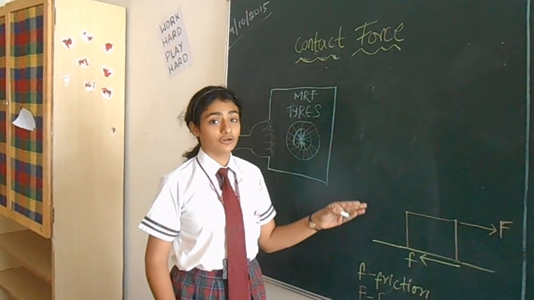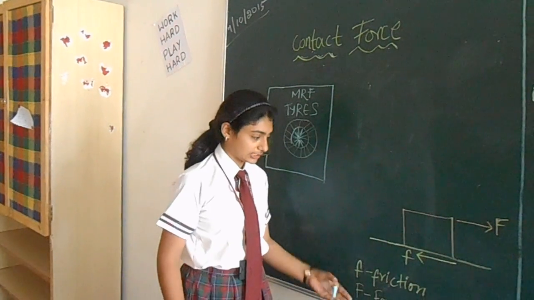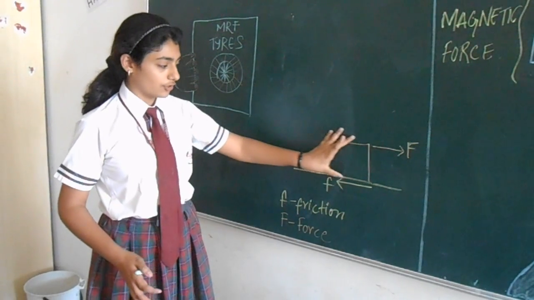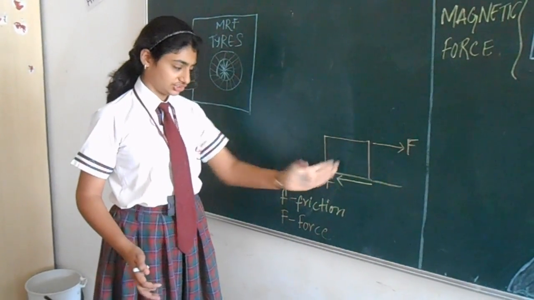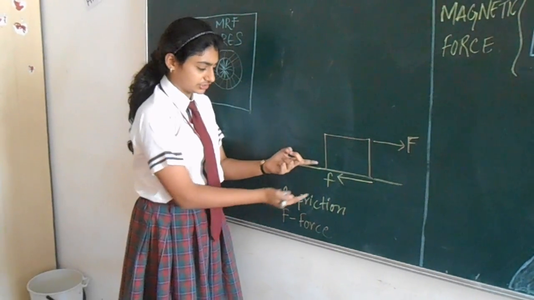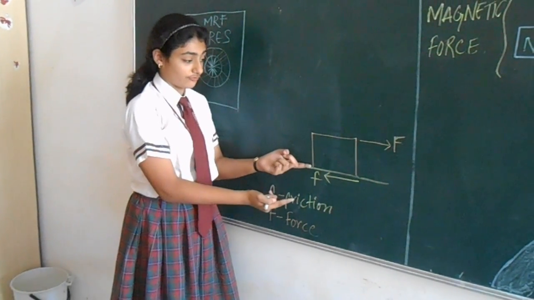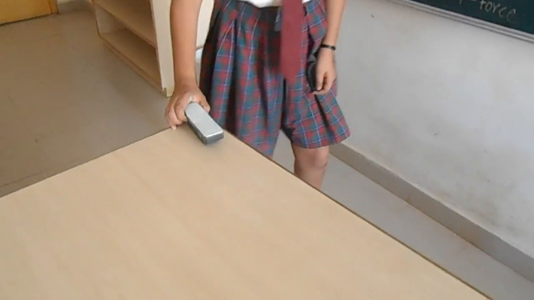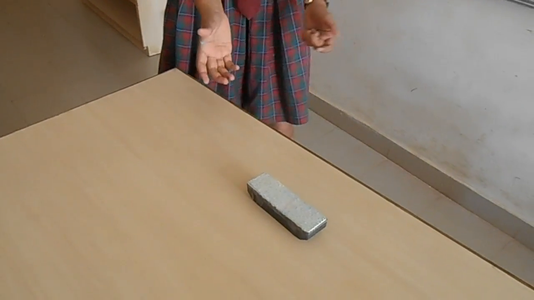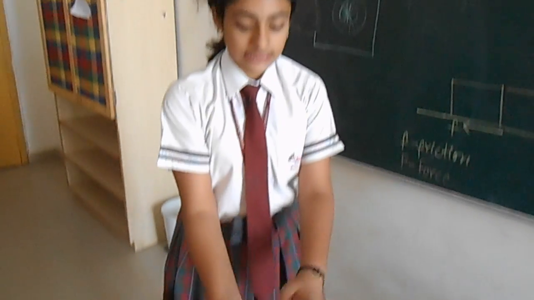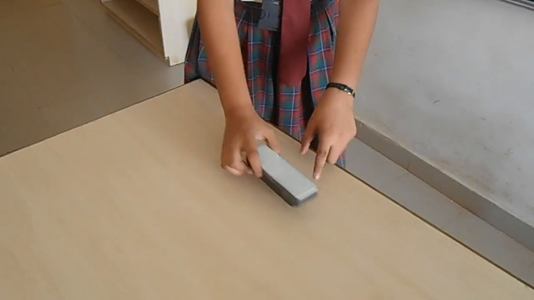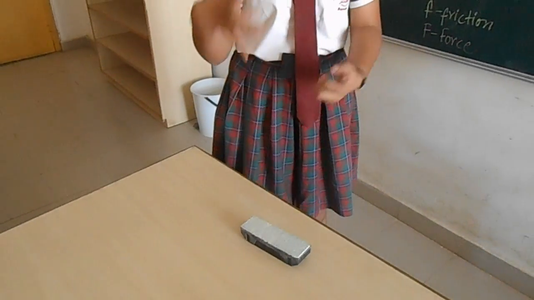The second type of contact force is frictional force. Frictional force is a normal force which we use. If I have a ball moving or a box moving in this direction, there is some friction acting between the surface of this box and the road. For example, if I throw this box, what is stopping it? It is the frictional force. The surface of the duster and the surface of the table are in contact with each other, thus producing frictional force that is helping it to stop.